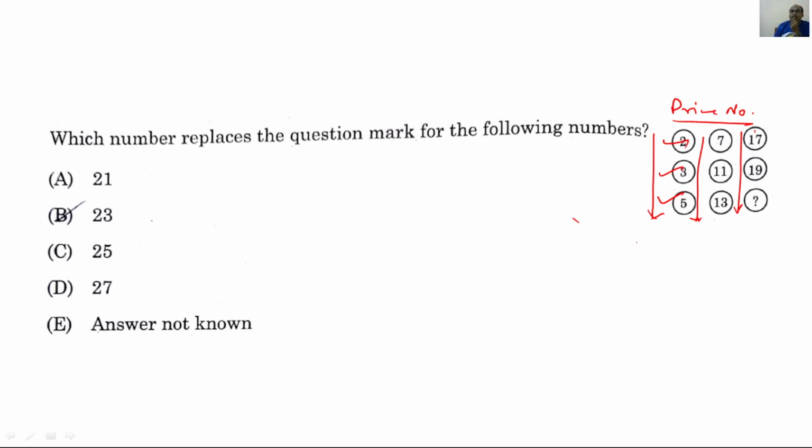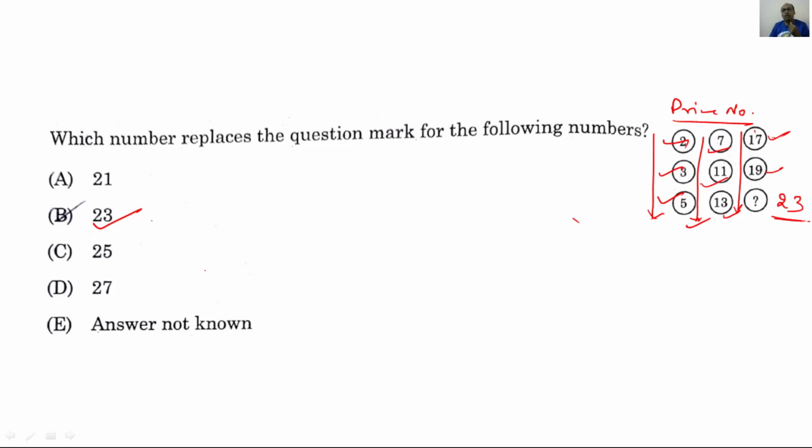So 2, 3, 5. Then after that 7 is the prime number, then 11 is the prime number, 13 is the prime number. Fine. Then after 13, 14, 15, 16 are not prime numbers. 17 is the prime number. Then 19 is the prime number, and after 19, 20, 21, 22 are not prime numbers. So here certainly 23 will come, and that is why 23 will be the correct answer.